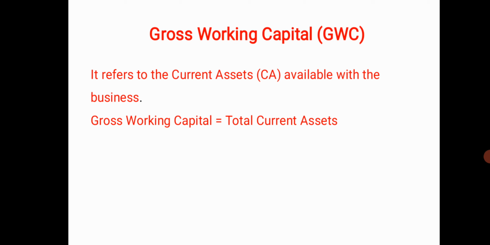There are many prevalent definitions of working capital for different contexts and purposes. It is called gross working capital because the contribution of current liabilities in reducing the overall working capital need is not considered here. It only considers total current assets. So gross working capital is equal to total current assets.